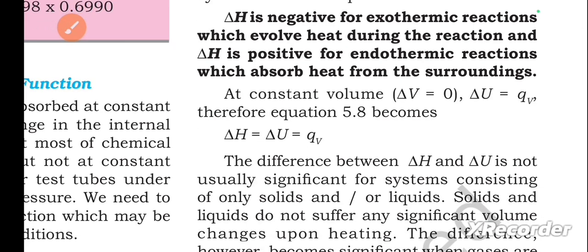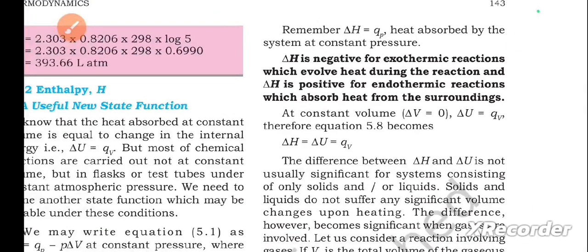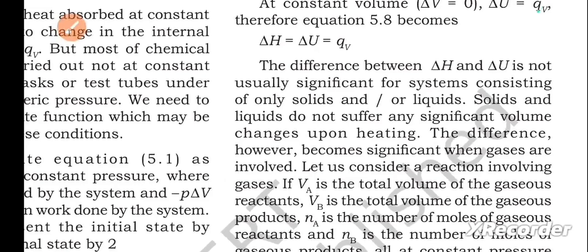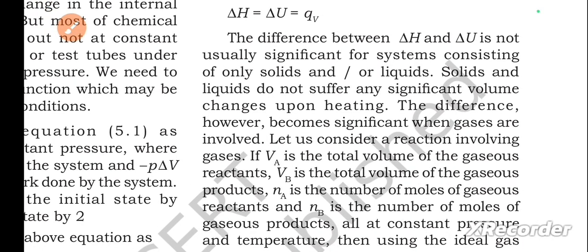At constant volume, delta V equals 0, so delta U equals QV. Therefore, equation 5.8 becomes delta H equals delta U equals QV. The difference between delta H and delta U is not usually significant for systems consisting of only solids and or liquids. Solids and liquids do not suffer any significant volume changes upon heating. The difference, however, becomes significant when gases are involved.